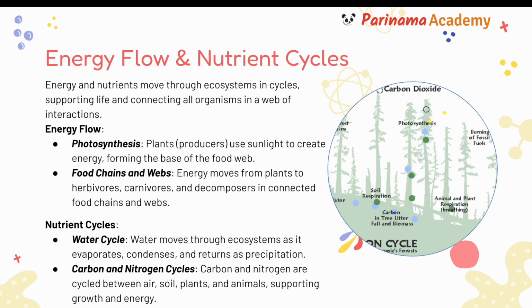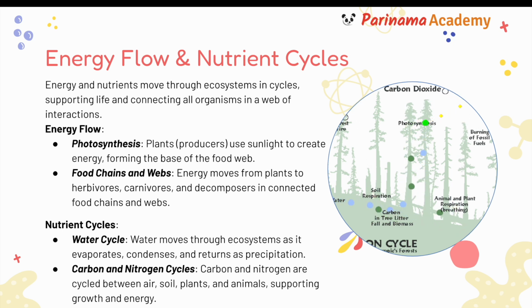Energy and nutrients move through ecosystems in cycles, supporting life and connecting all organisms in a web of interactions. Energy flow. Photosynthesis. Plants or producers use sunlight to create energy, forming the base of the food web. Food chains and webs. Energy moves from plants to herbivores to carnivores and decomposers in a connected food chain and food web. Nutrient cycles. The water cycle.